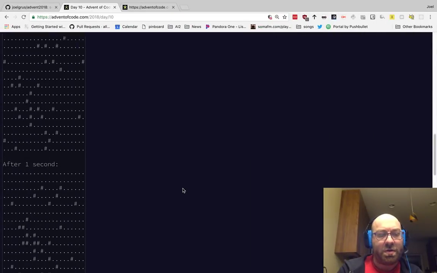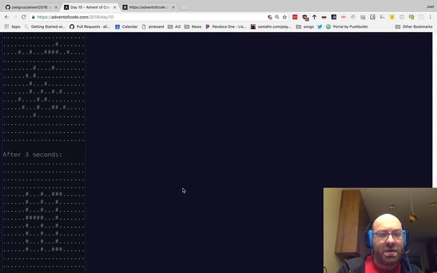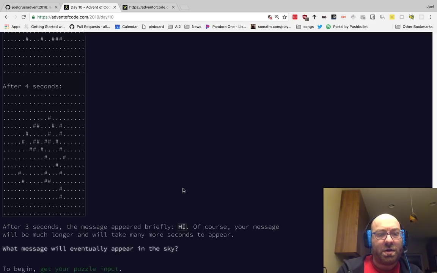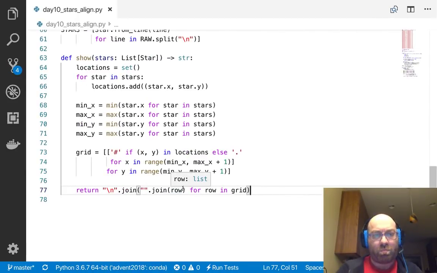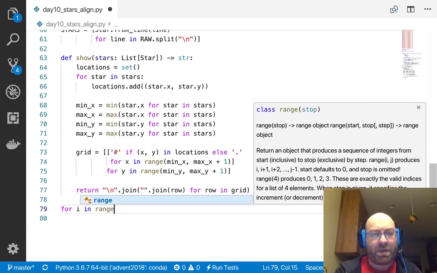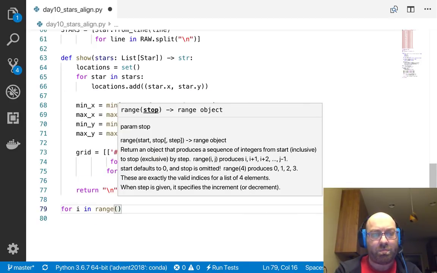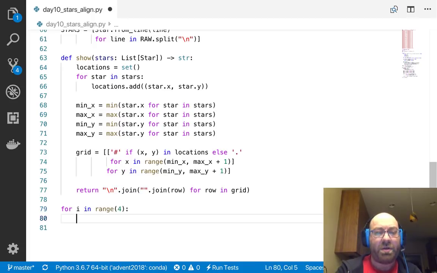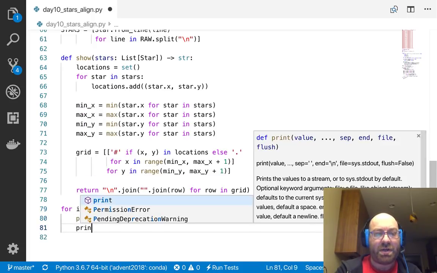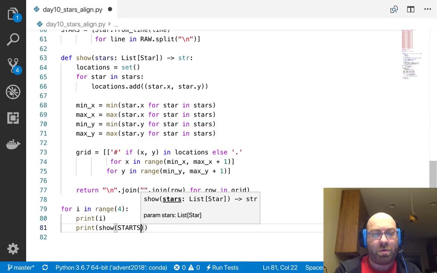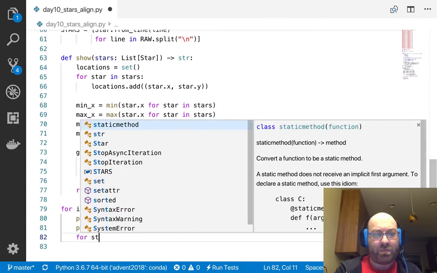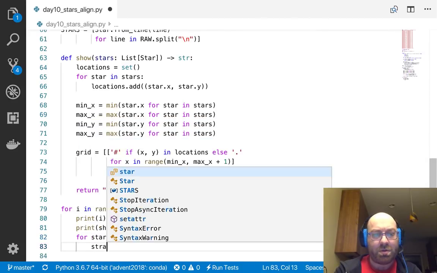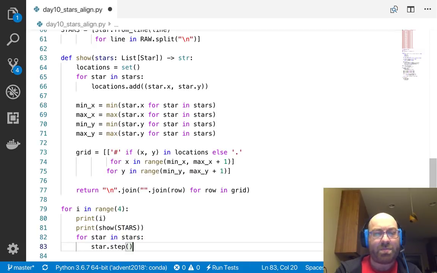It actually does. So after 1 second, after 2 seconds, after 3 seconds, after 4 seconds. For i in range 4, let's say, print i, print show stars, and then for star in stars, star dot step, I think is what I called it.